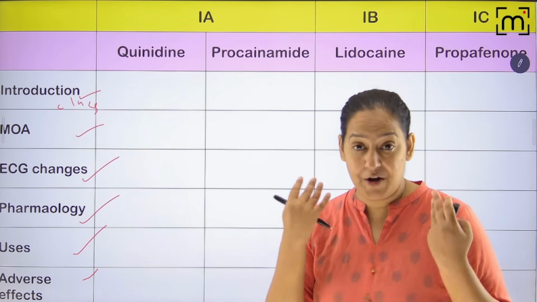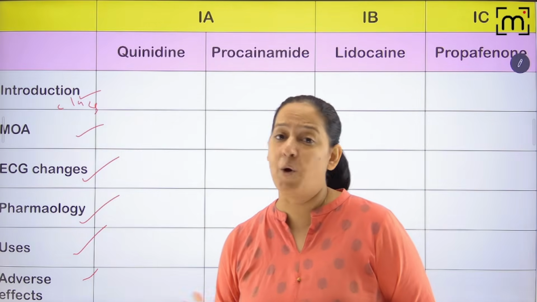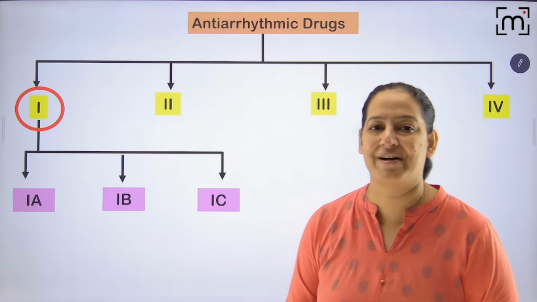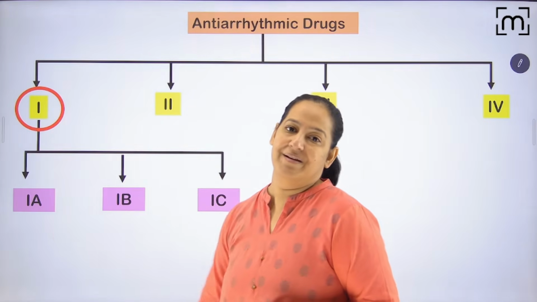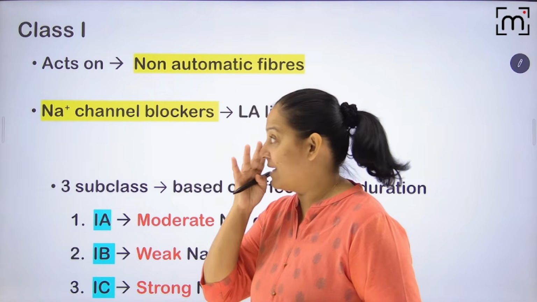Take out your notebooks, take out your pen, make these columns with me, fill these columns with me, and you will realize how easy it is. Okay, so let's start. Can we start? Let's start the antiarrhythmic drugs. Let's start with class 1, in which I will teach you 1A, 1B, 1C, all of them one by one.